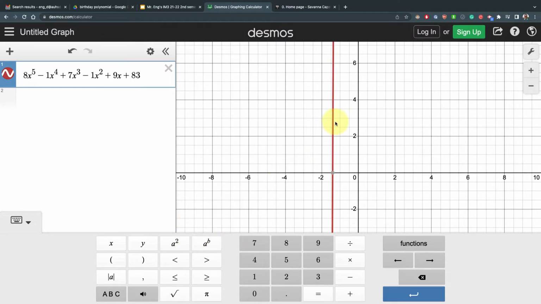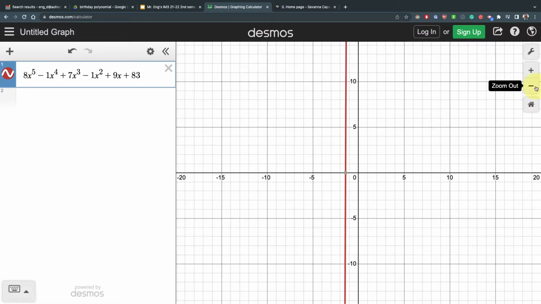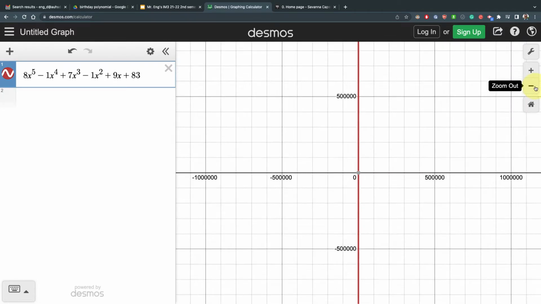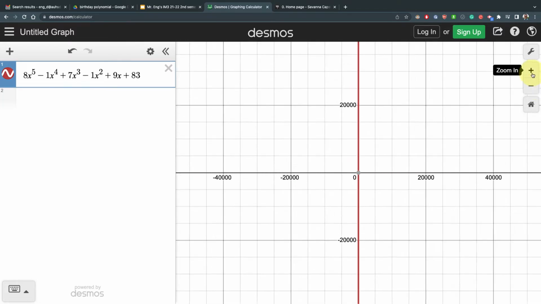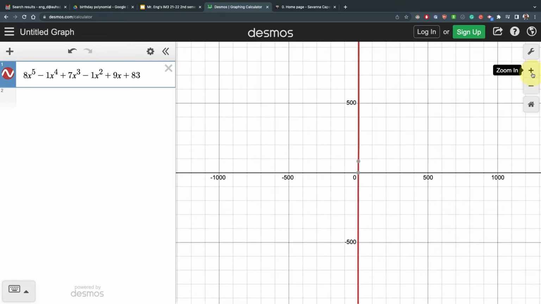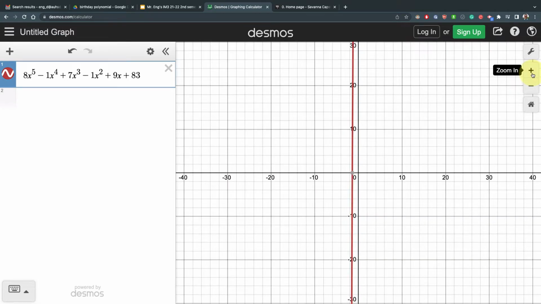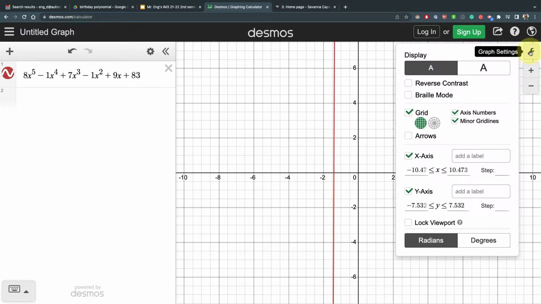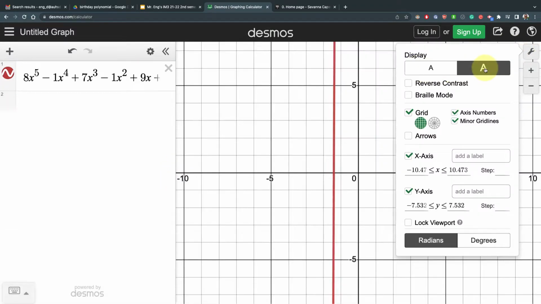Okay, so here's my polynomial, and now if you look at it, it just looks like a big line, okay? So you could try to just press zoom out, and you'll notice I can zoom out forever, and it didn't really do anything. So what you're gonna have to do is use some critical thinking here. Let me go back to the original one around here, something like this. And I'm gonna have to change the window. So I think I'm gonna press this wrench, make it a little darker. And I'm gonna have to play around with these numbers.